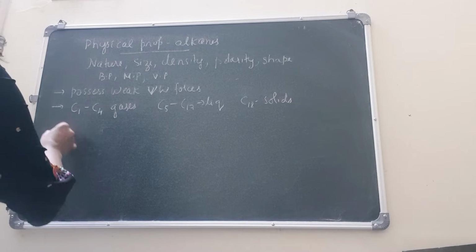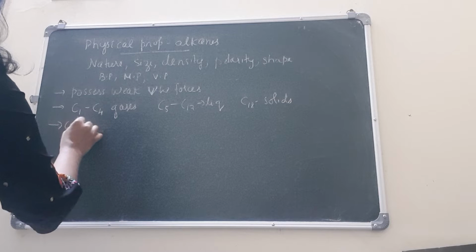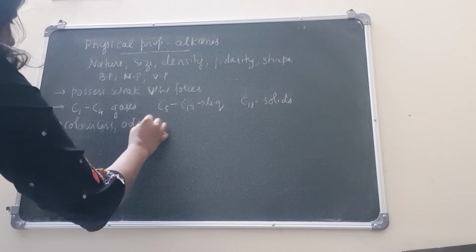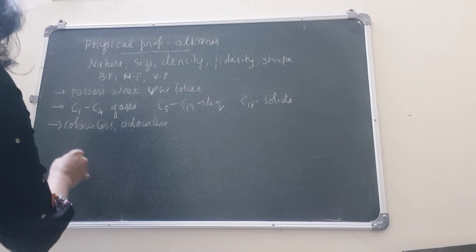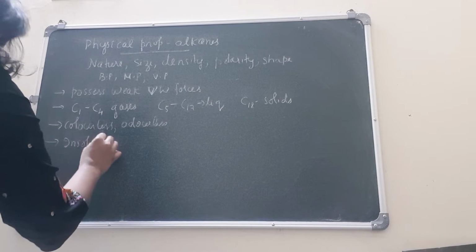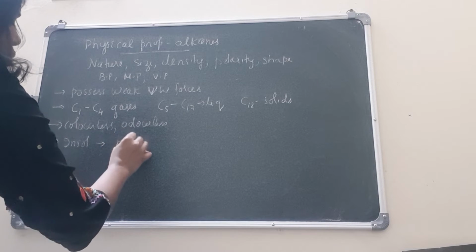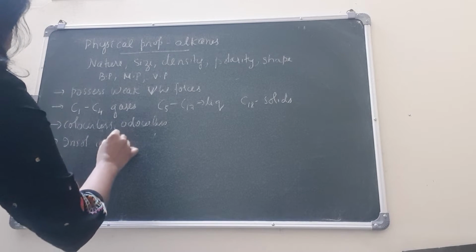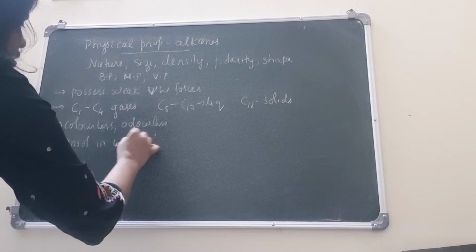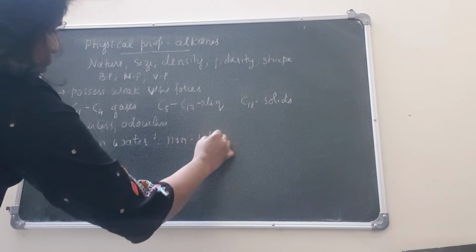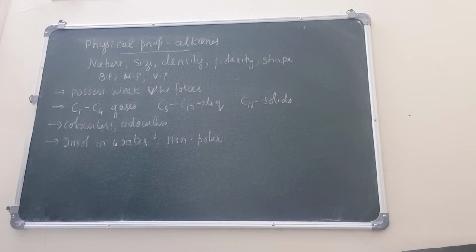Next, they are colorless. All the alkenes are colorless and odorless. They are insoluble in water. Why? Because they are non-polar in nature. Insoluble in water, I have to mention this. The reason is because they are non-polar.